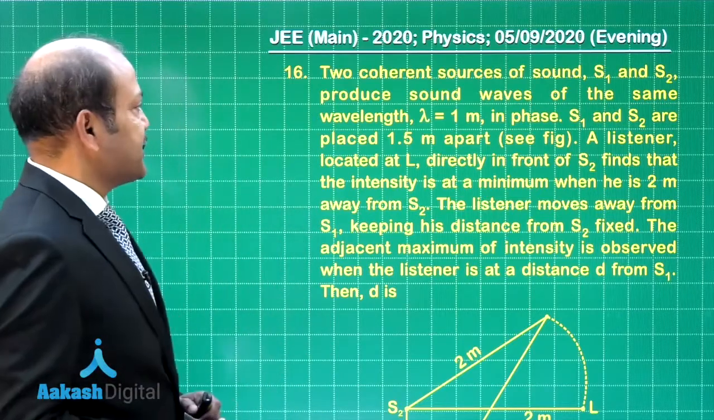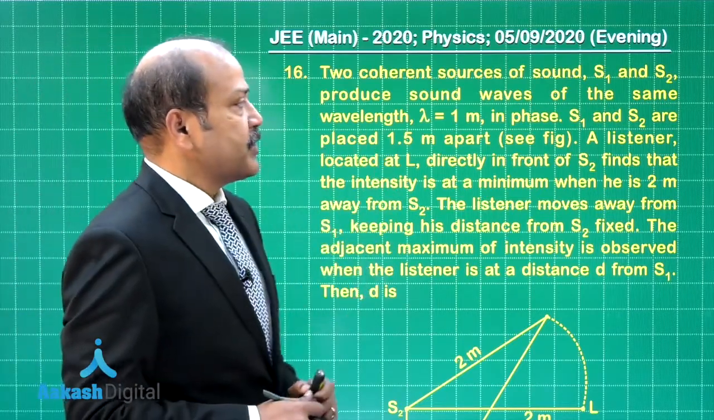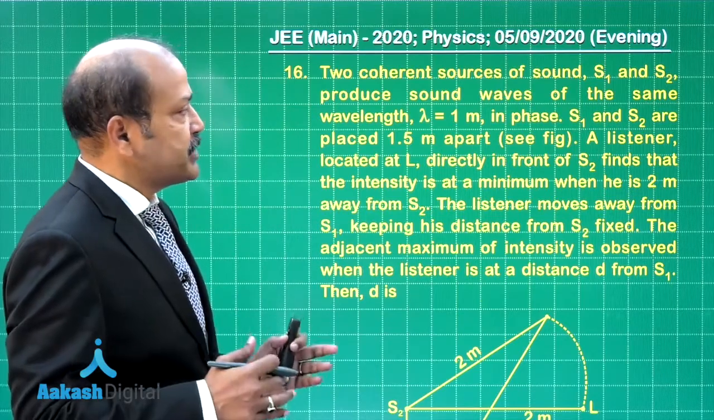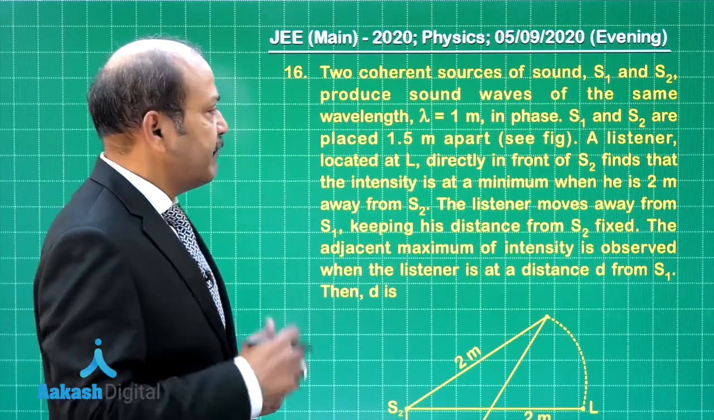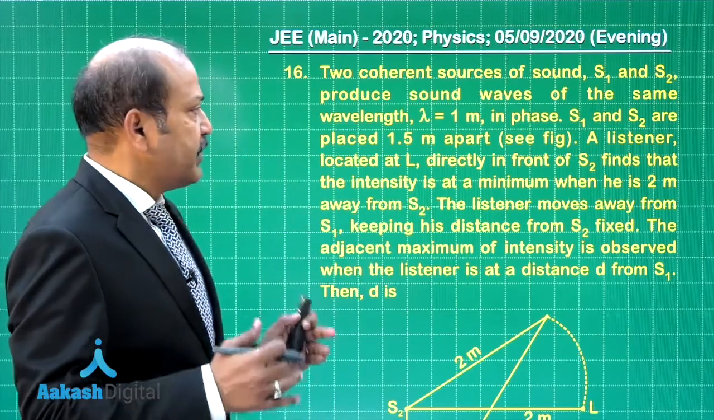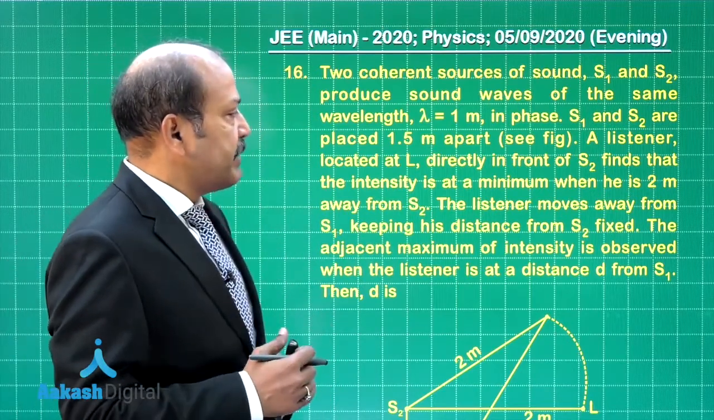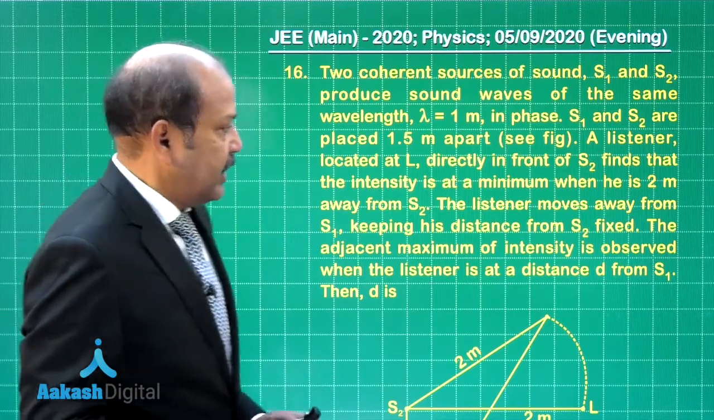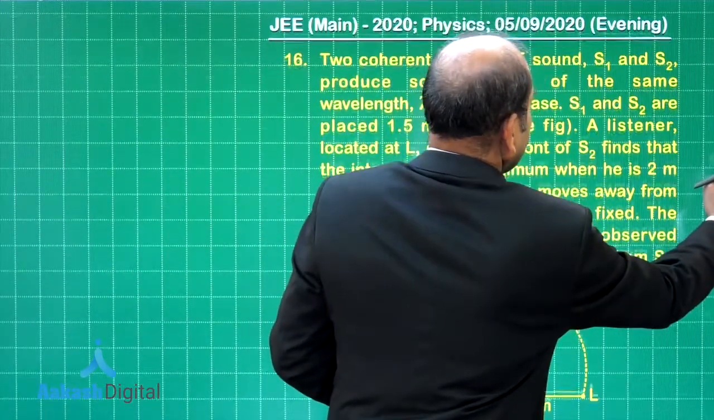Question 16 says, two coherent sources of sound S1 and S2 produce sound waves of the same wavelength lambda equal to 1 meter in phase. S1 and S2 are placed 1.5 meter apart, see figure, and let us slide it to have a better look